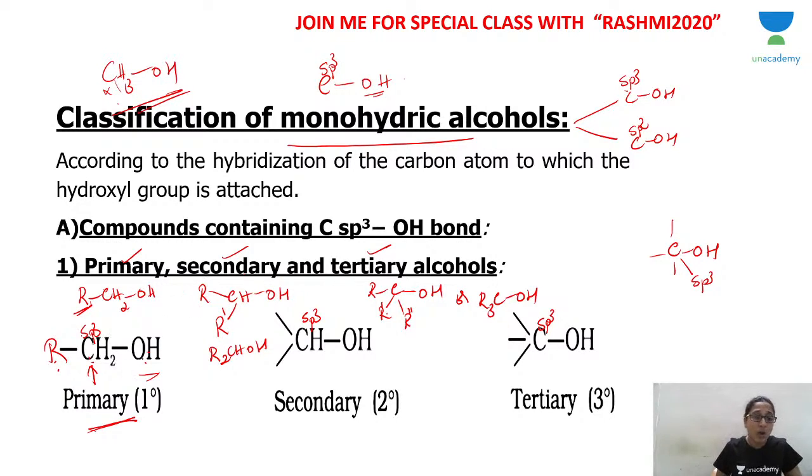What is primary alcohol? OH is attached to an sp3 hybridized carbon atom which in turn is attached to one carbon atom. Primary. If the carbon to which OH is attached is attached to 2 carbon atoms, like this, it's called secondary. If the carbon to which OH is attached is attached to 3 R groups like this, it's called tertiary. Okay, primary, secondary, tertiary. I hope you understood this. Any doubt, any question?